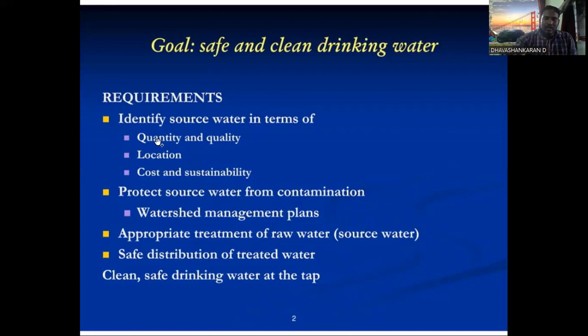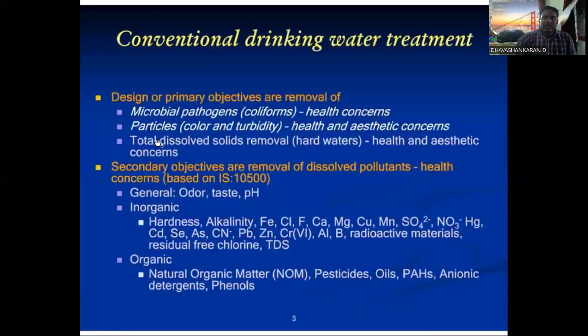So this is the one thing that has been analyzed.